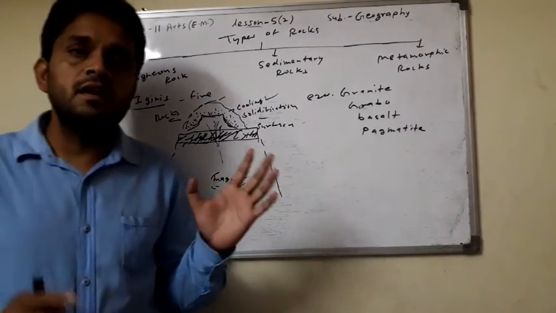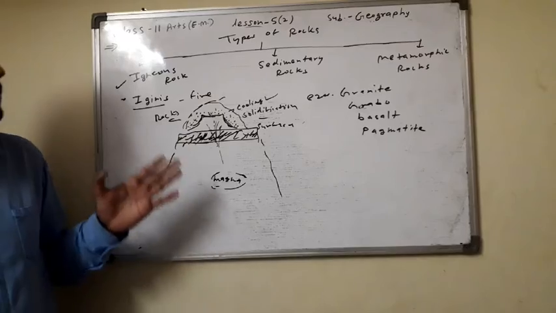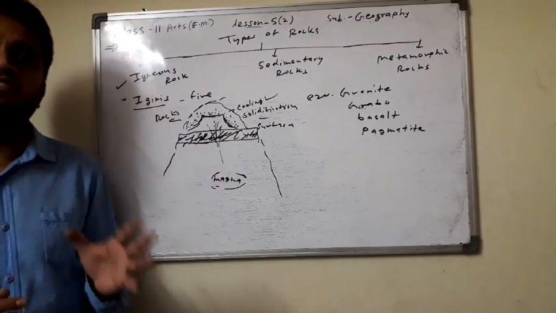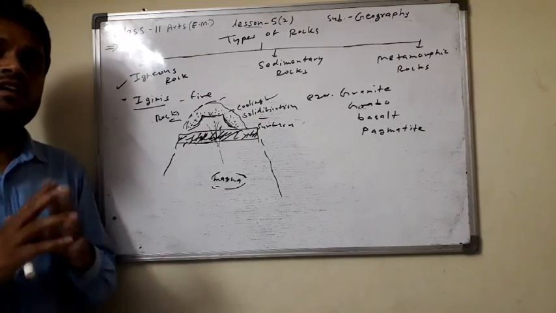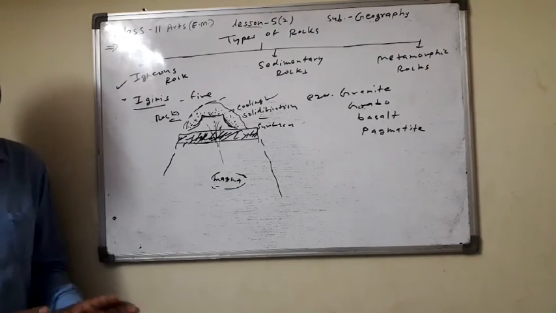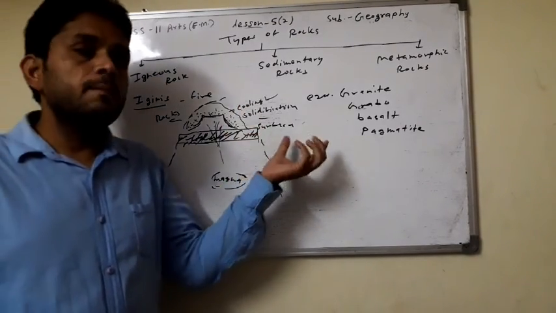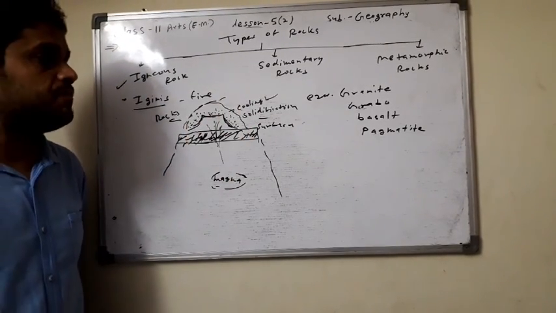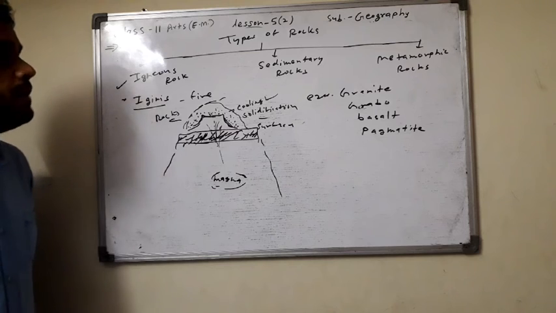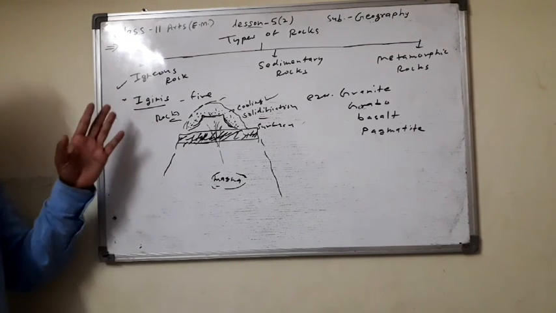Many types of minerals are found in the igneous rock. There is also the structure of the igneous rock, and also different types of igneous rock. But here we study only examples of igneous rock, like granite, gabbro, basalt, pegmatite. All these are examples of the igneous rock.